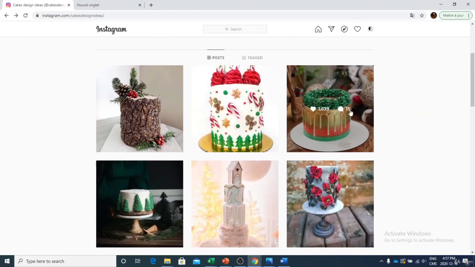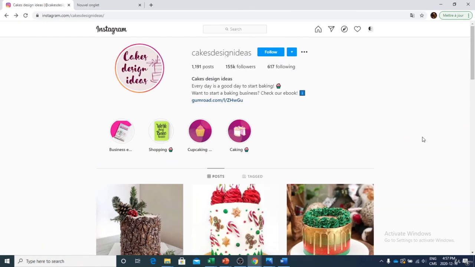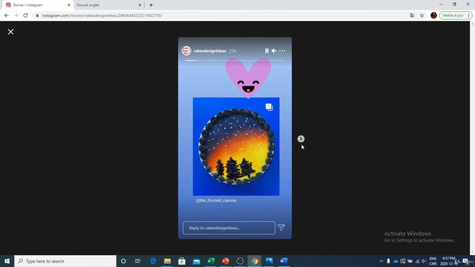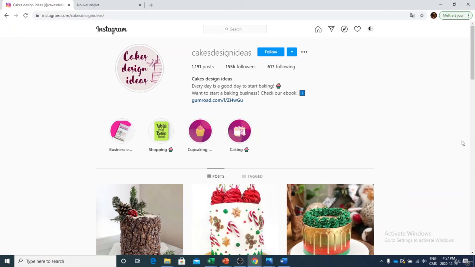And as you can see, people are actually checking the account out. There are 2,000 likes, 900 likes, 1,600 likes. There are a lot of people checking out the account and a lot of people liking the page. So people are pretty active on the page. As an example of a story, we can check out their stories. This is an example of a story, and this will last for 24 hours and people will be able to check out this story.